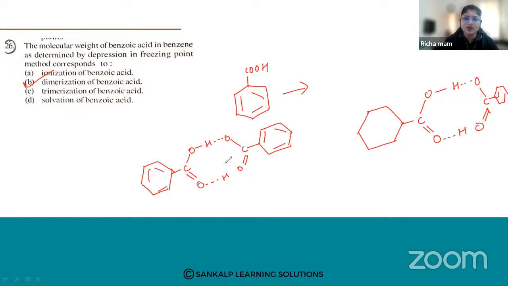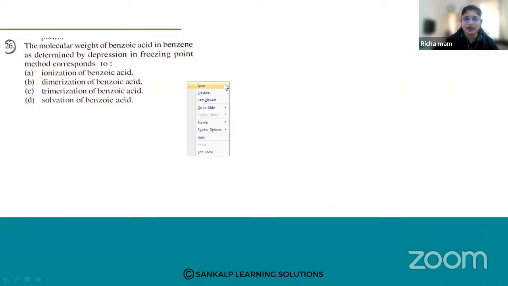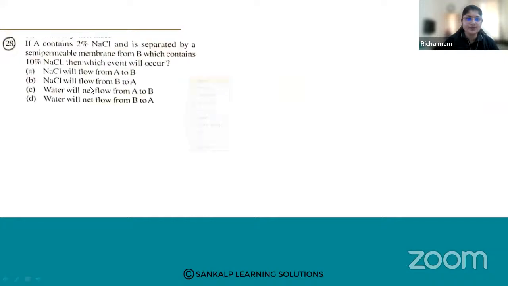So what will happen here? You can see that the benzoic acid is undergoing dimerization. So the molecular weight corresponds like this. So it is B. It will undergo dimer formation. Okay, let us go for the next one.